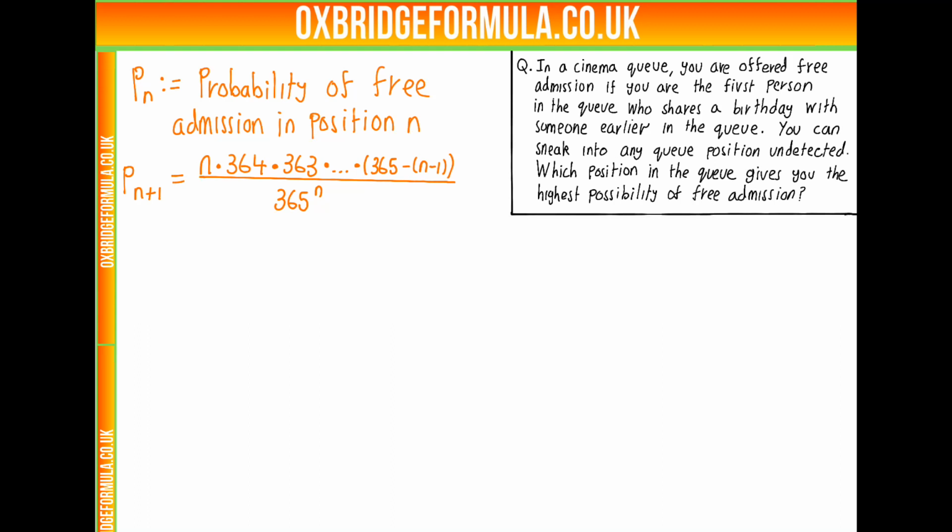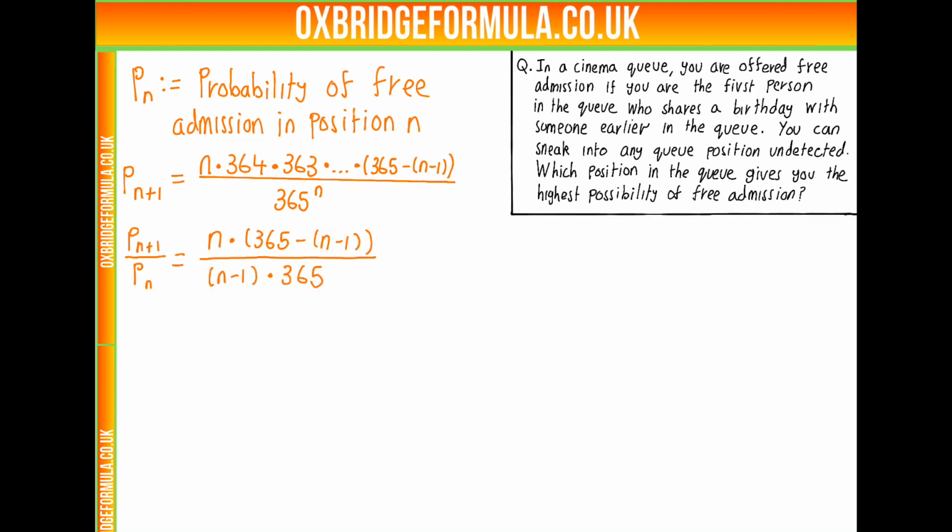So how do we proceed from here? Because doing calculus on this to find the maximum as n changes doesn't feel like a particularly good thing to do. It doesn't feel very easy. So the key is, when this process starts, if we were the first person in the queue, there's 0 chance of getting in. And if we were the 367th person in the queue, there's no chance we get in because there would certainly be a pair before us. So we know we start at 0 and end at 0 probability. And we go up in steps of 1.